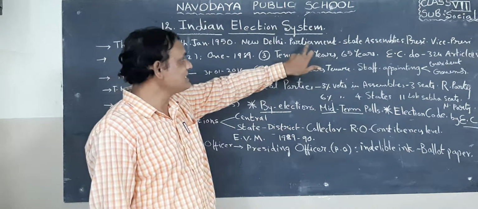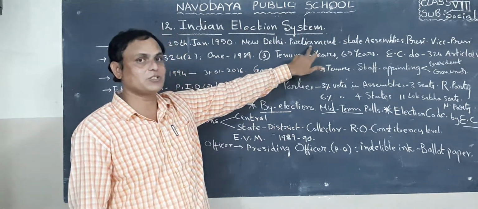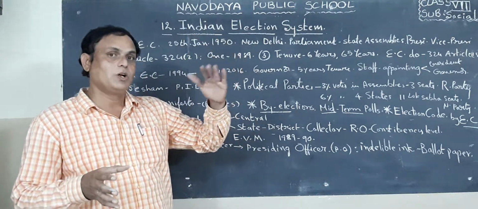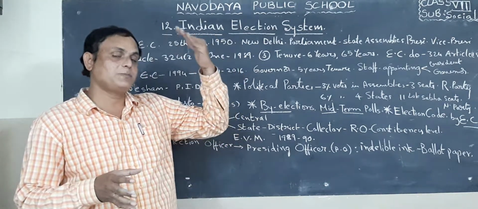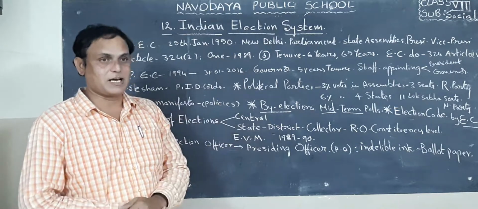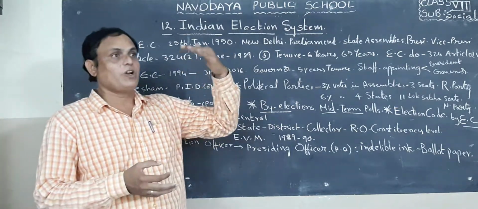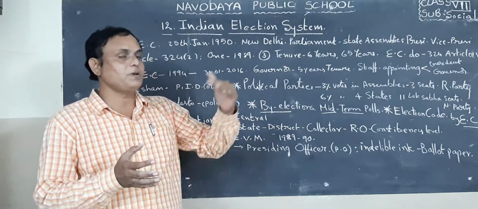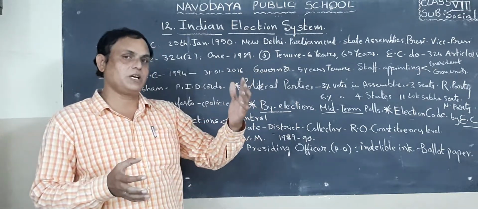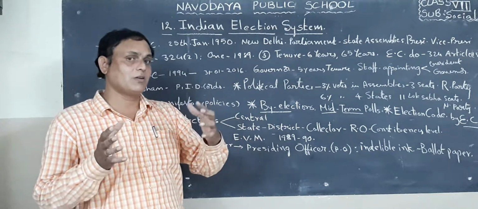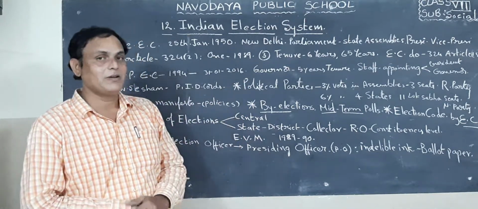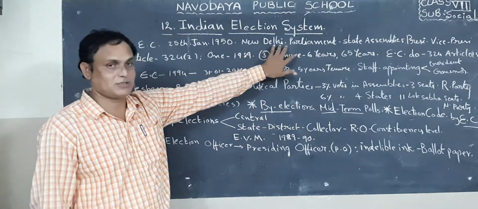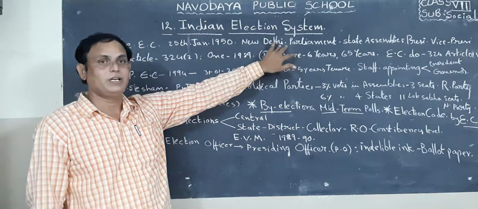So this Election Commission conducts elections to the state assemblies and also to the Parliament, to the President of India, Vice President of India, etc. But the President and Vice President elections are indirect elections, but MPs and MLAs to the state assemblies are direct elections. So this is the main duty of the Election Commission of India.